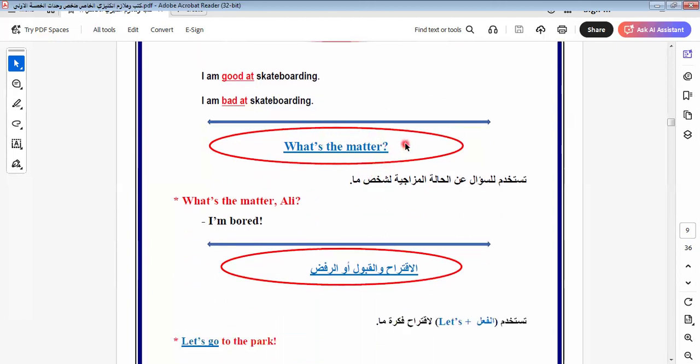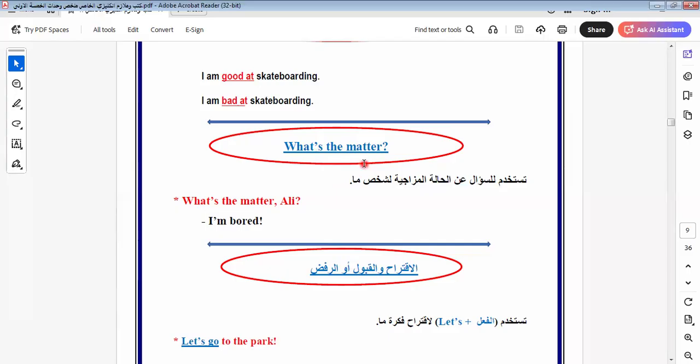I go to another item here, which is what's the matter. When we use this expression, I ask about something wrong with you, like you are sick or you are feeling something wrong. So when I meet my friend or my classmate, or anyone that I know, and I see that he is sick, or I know that my friend is sick, I say, what's the matter? We can say I'm sick or I'm ill. Or I have a headache. Okay, so all these describe what is the matter or what is wrong with you. We can use this expression.